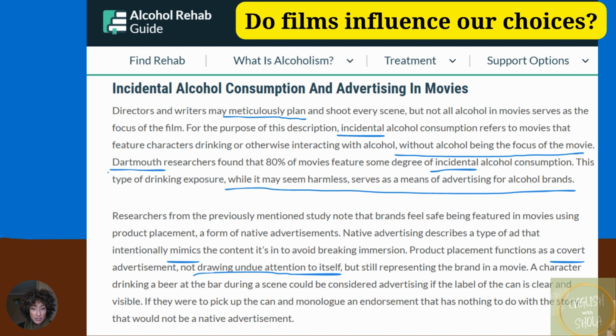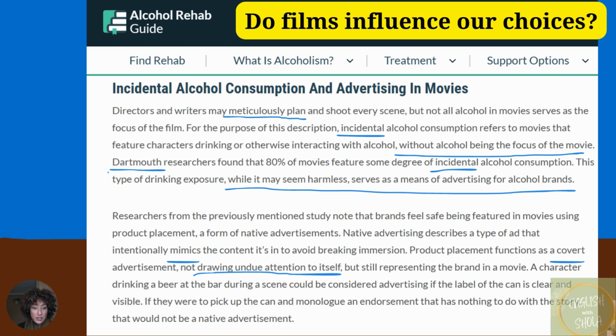Native advertising describes a type of ad that intentionally mimics or copies the content it's in to avoid breaking immersion. Product placement functions as a covert, meaning secret or hidden, advertisement, not drawing undue attention to itself, but still representing the brand in a movie.